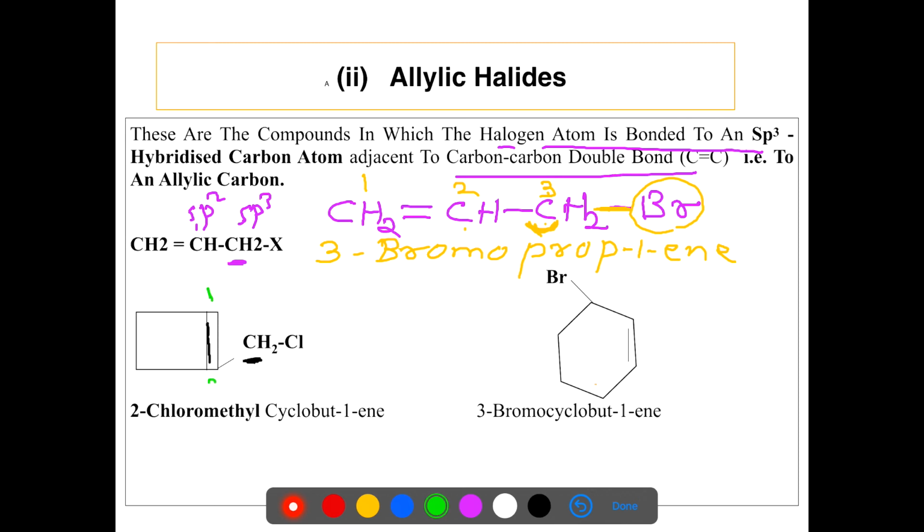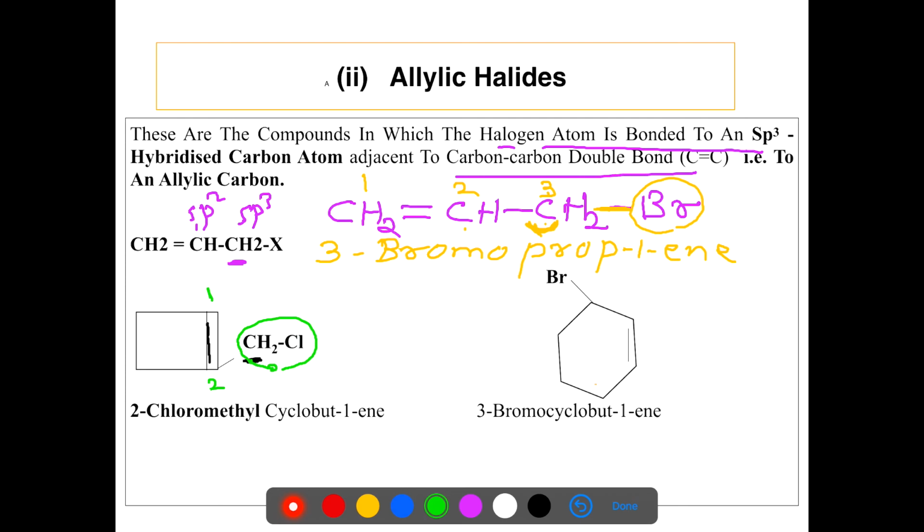So the numbering is like this: 1, 2, 3. This becomes the substituent. This substituent is known as chloromethyl. So it is present on second carbon atom of cyclobutene. So the name of the compound is 2-chloromethyl cyclobut-1-ene.